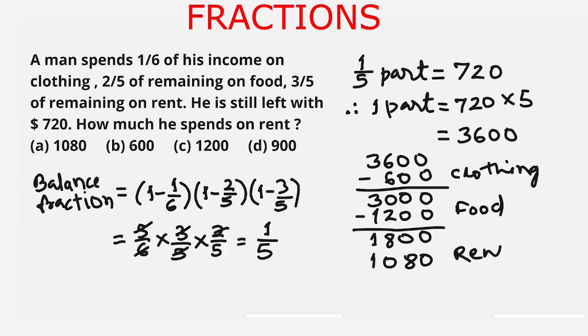This he spends on rent. So we got the amount which he spends on rent, and we can check whether we get the balance 720 or not. 1080 when subtracted from 1800 we get 720, which he is left with after spending on clothing, food